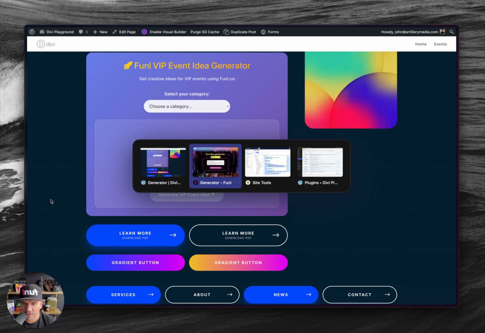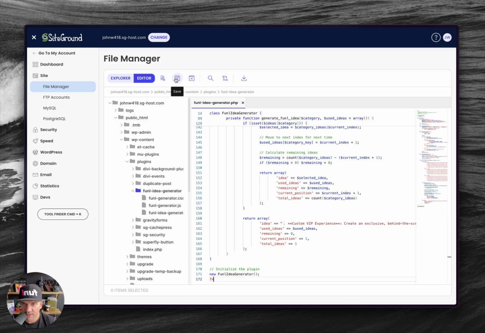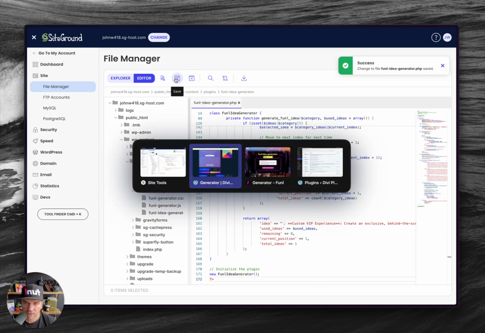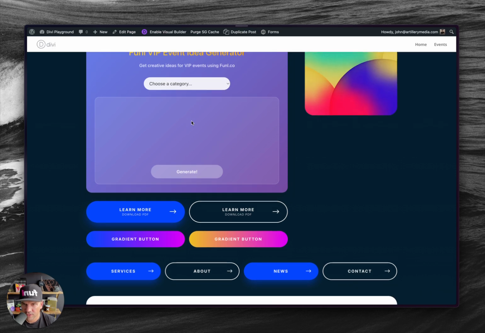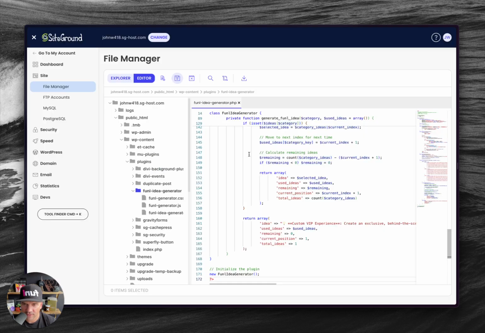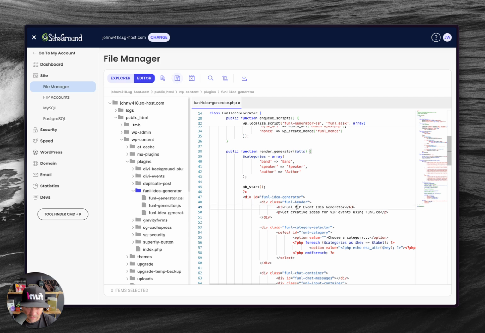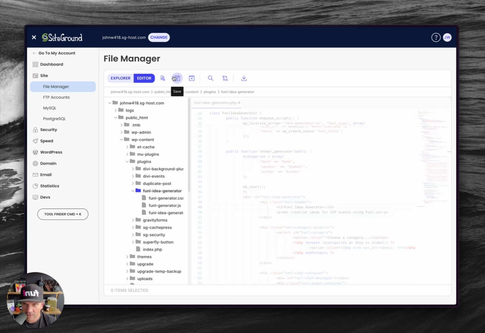Copy, come up here, and I'll just paste all this in, hit save. Refresh. And there we go. Generate, choose a category, funnel VIP, event idea gen. Wow, that's a lot to say. We'll just say funnel event or funnel idea generator. Duh, there we go. That's better.